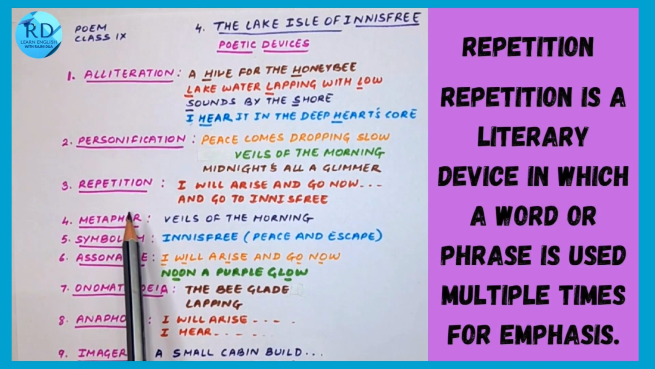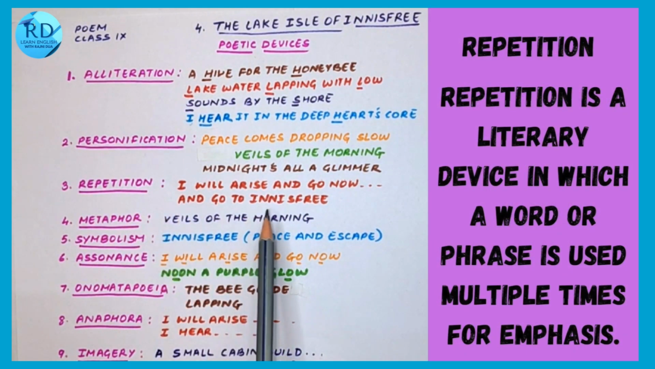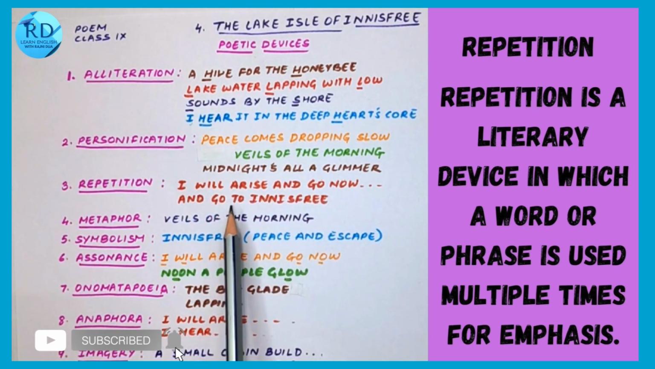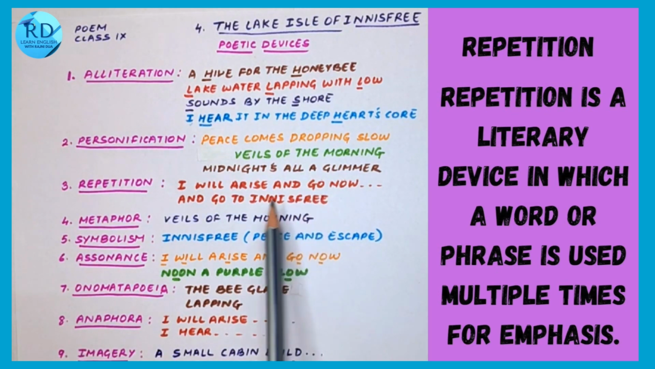Third poetic device is repetition. Repetition is when the words get repeated again for emphasis. For example, "I will arise and go now and go to Innisfree". So here "go" is getting repeated.